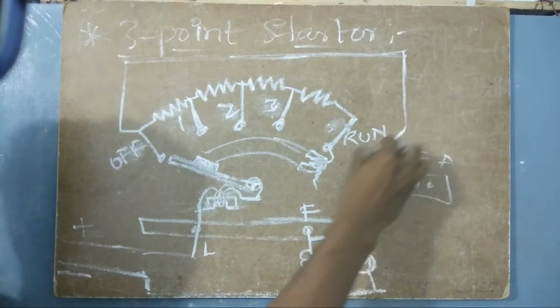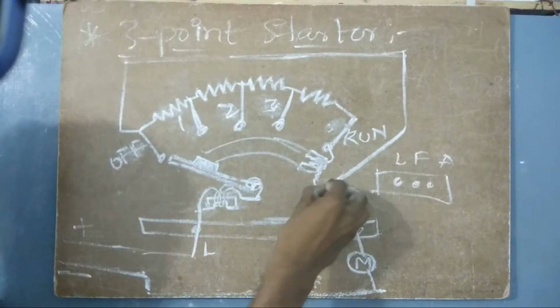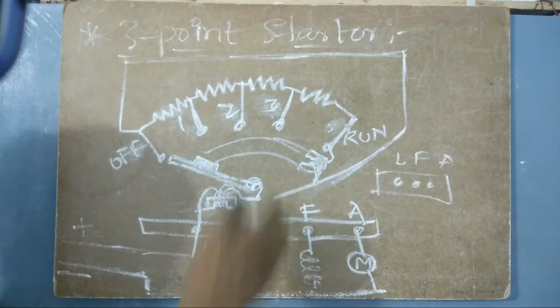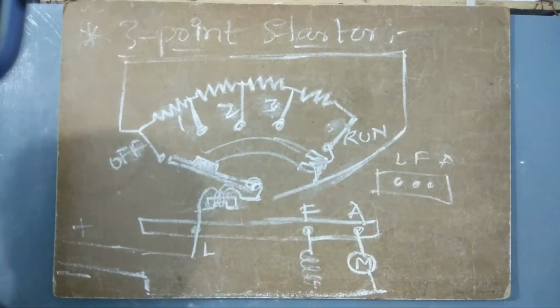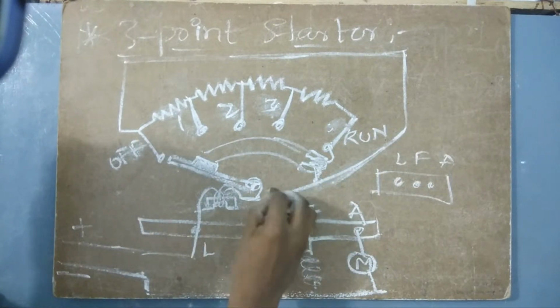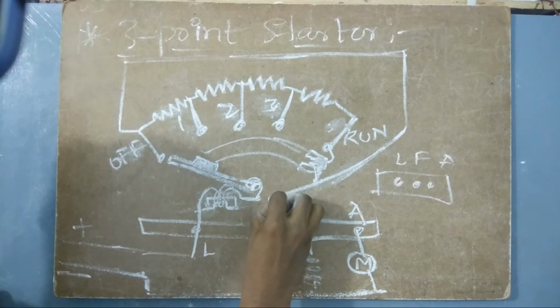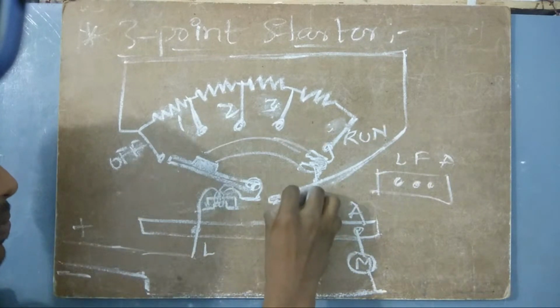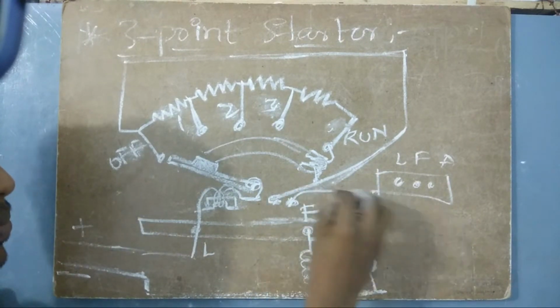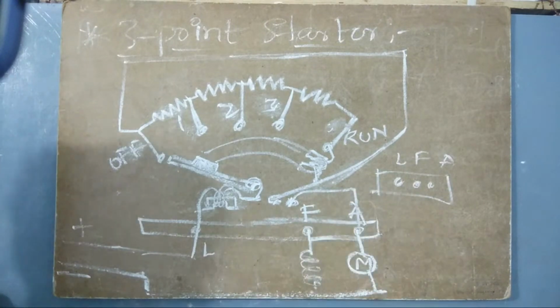And then this will come here. This is directly connected here because the positive terminal and negative terminal will be getting connected. And then this will have...